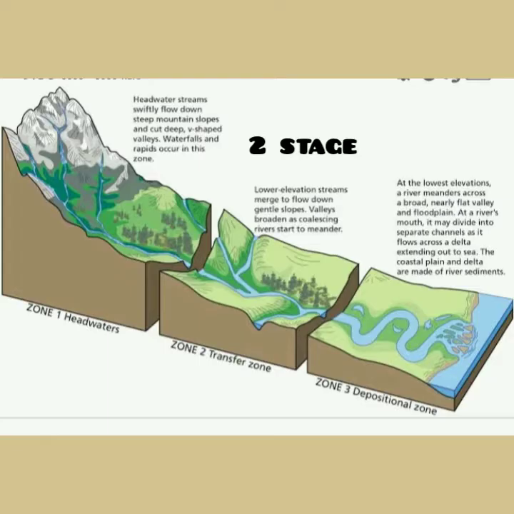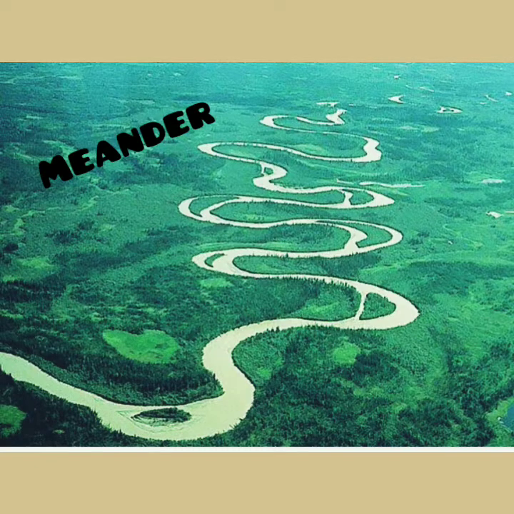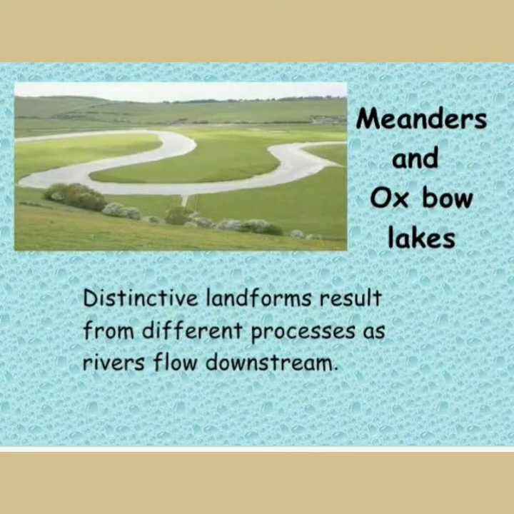The second stage begins when the river enters the plain. Its speed slows down, its work of erosion is reduced and it starts depositing eroded material on the river bed and river bank. Now the river forms large bends and loops called meanders. With the passage of time, the river is able to chalk out a straight path for itself by cutting out the strip of land between two loops. As the meander is cut off from the river, it forms an oxbow lake.